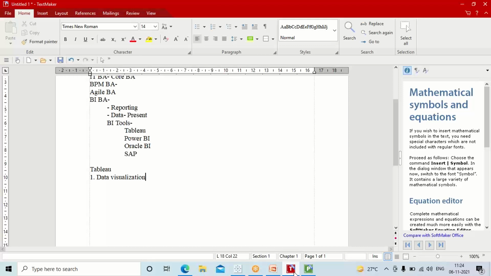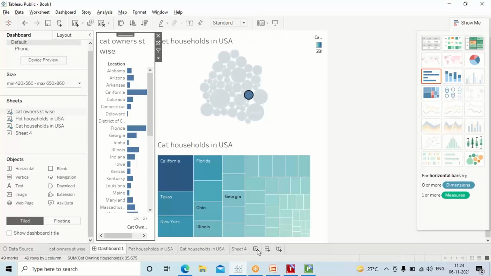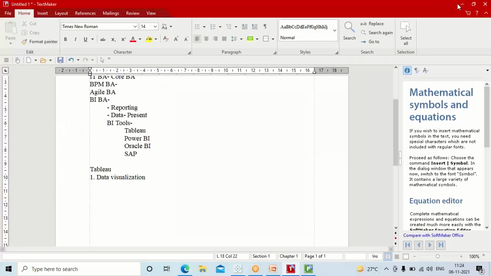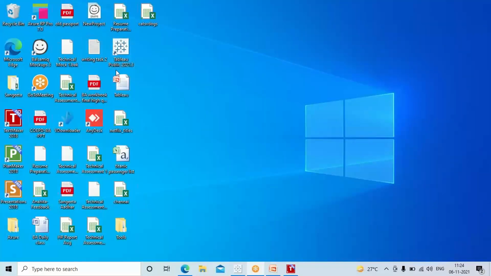So now let me get into the tool quickly, guys. This is your data, this is your Tableau. I think I have to open it again. Just a second, I'll open it for you from scratch. So guys, this is how it will be downloaded on your desktop: Tableau Public 2021.3. Double click on it. It will open in a minute, guys.